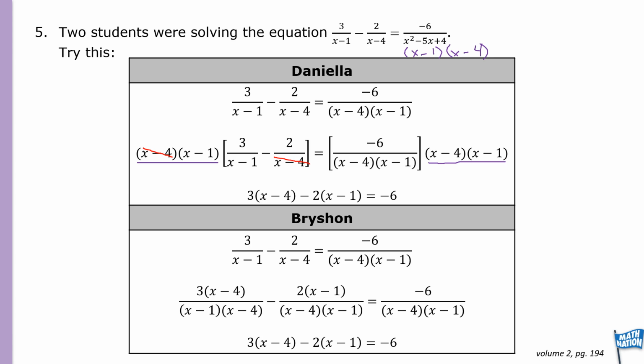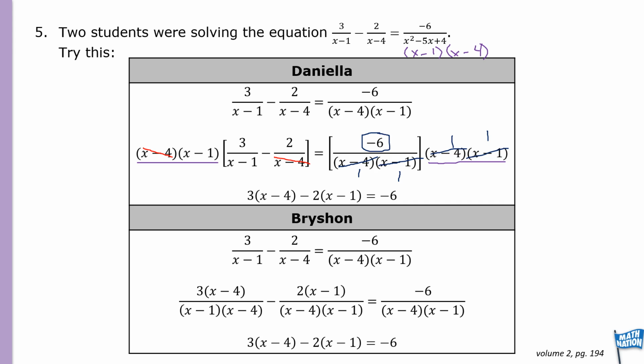Over on the right side, as you can see, the x minus 4s can cancel, and the x minus 1s will also cancel. All of these are equal to 1. So all we have remaining is the negative 6, which is what we have here.